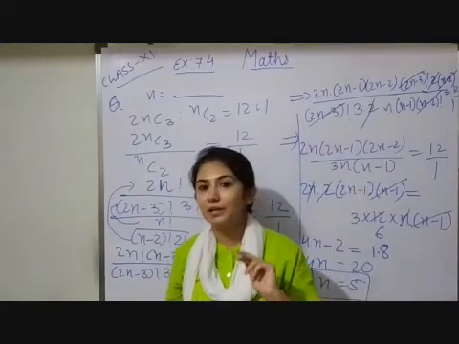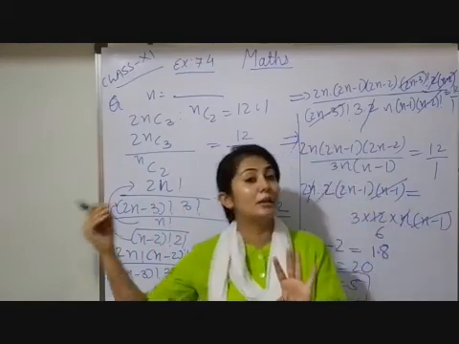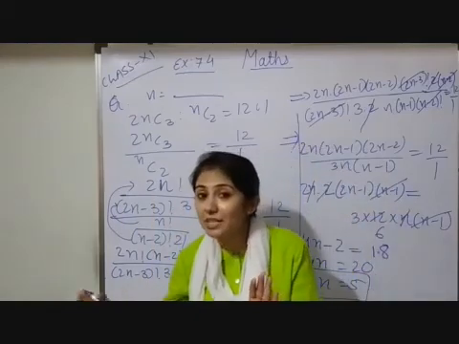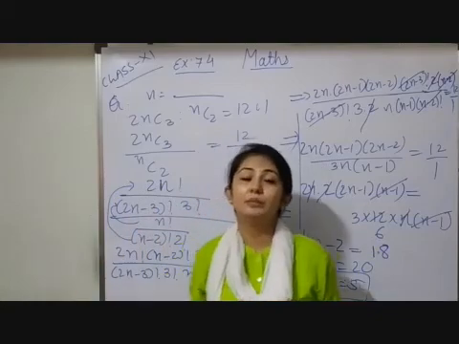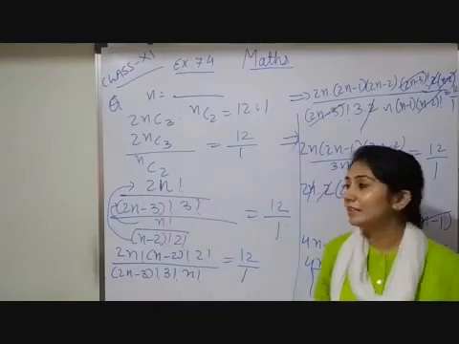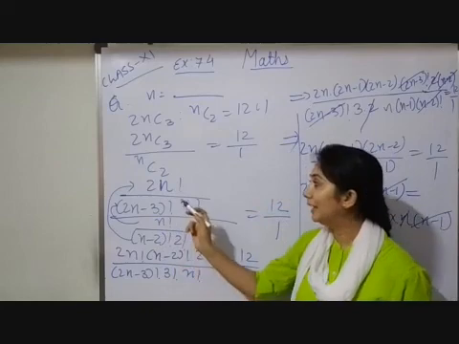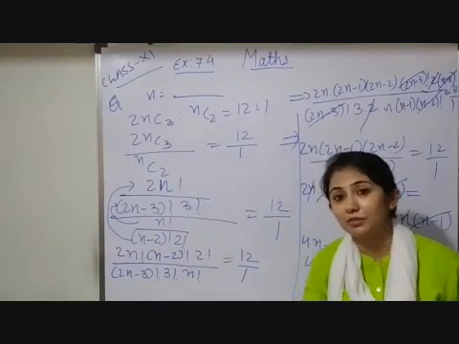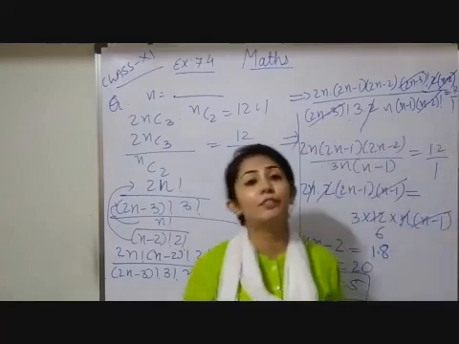So if I subtract 1 from 2n minus 3, it will be 2n minus 3 minus 1, which is 2n minus 4. So we are not reaching that nearer quantity, but we are moving farther and farther. So in place of that, I have to subtract from 2n. If I subtract 1 from 2n, I get 2n minus 1. Again I subtract 1, I get 2n minus 2. Again if I subtract 1, I get 2n minus 3. Similarly, you have to think and reach your final answer.